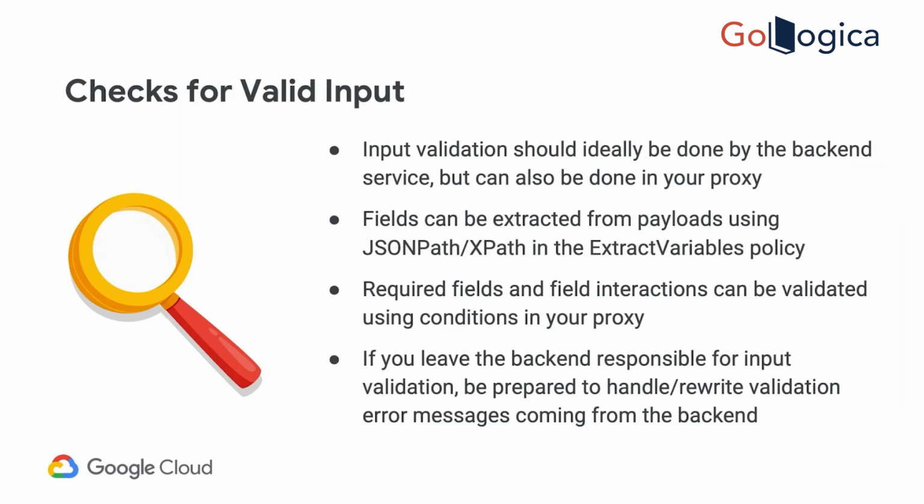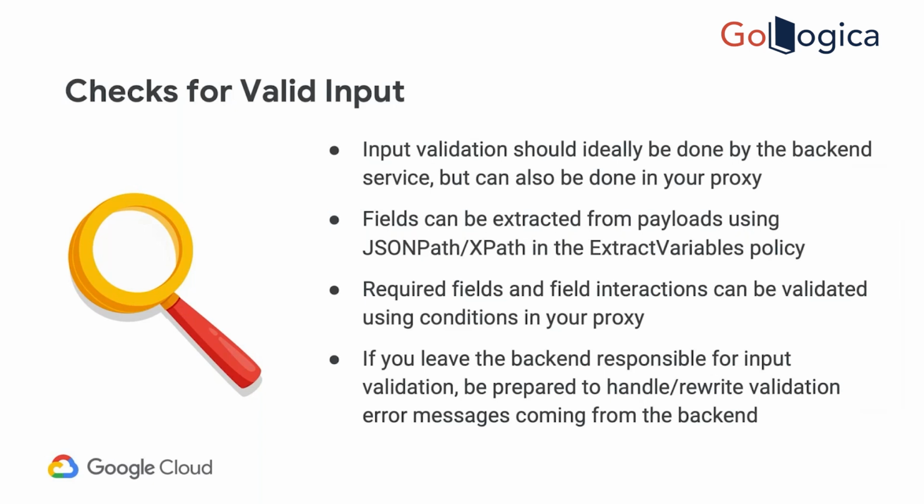Apigee has policies like the JSON extract variable policy. In the extract variable policy, you can extract data from the payload using a JSON path or XPath. Then you can write a simple condition and raise a fault, or sometimes write a JavaScript. It depends, it varies from API to API. So we can do the validation, because some input validation we can do on Apigee.